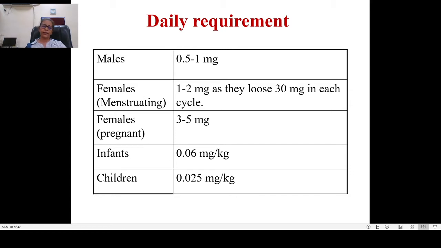In infants and children, that's the growing age, so for that, you need higher quantity. In infants, it is 0.6 milligram per kg. It's more than that in children, because in children, it is 0.025 milligram per kg. Higher in infants because infants are mainly dependent upon milk, and milk is a poor source of iron.